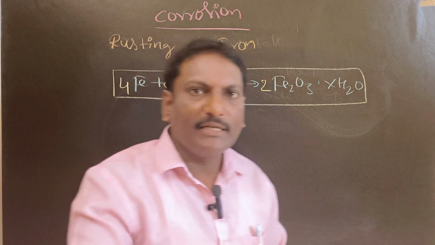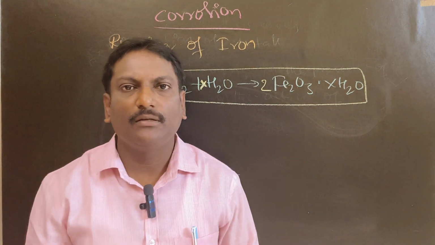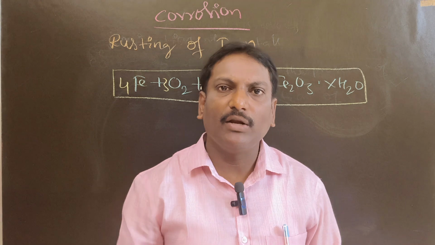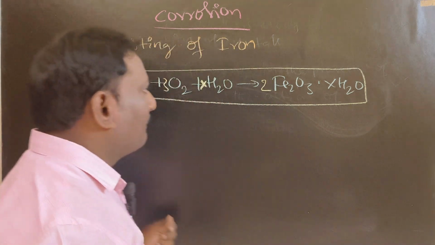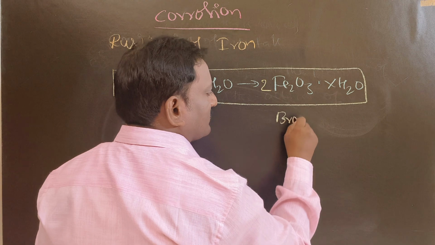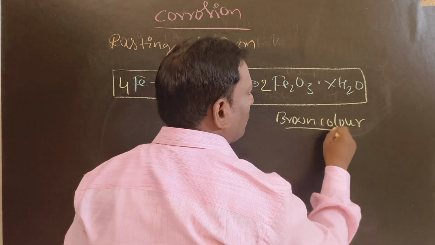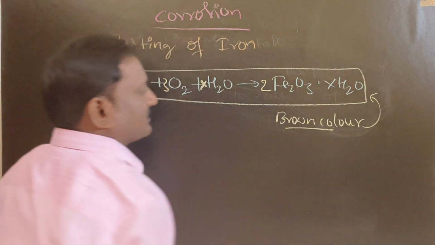When an iron nail is placed in the atmosphere, it reacts with oxygen and water and forms a reddish brown or brown color substance. This brown color substance is called rust.